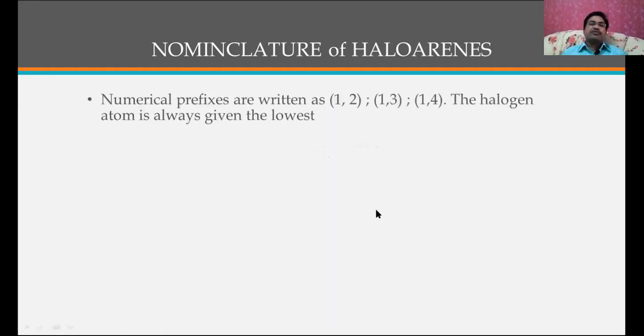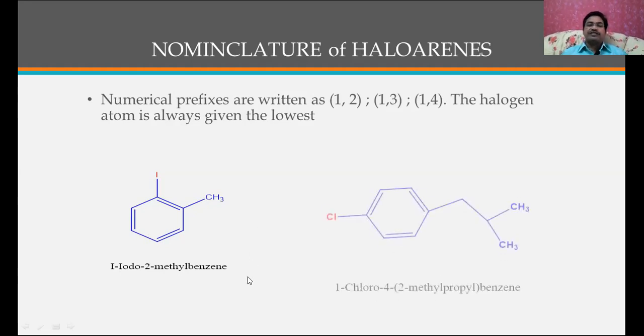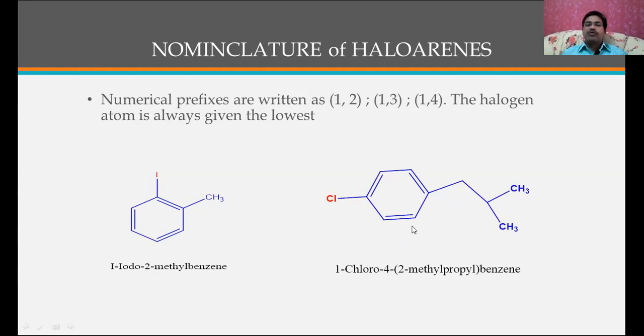Now let us see some examples. Numerical prefixes are written as 1,2, 1,3, 1,4. The halogen atom is always given the lowest value. For example, if you see this one, here there is a methyl group, and the halogen atom is always given the lowest number. Here this is iodine, and at the second carbon is a methyl. Therefore, this is going to be 1-iodo-2-methylbenzene.